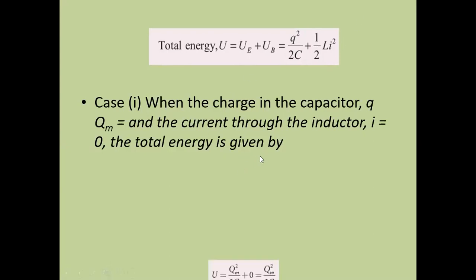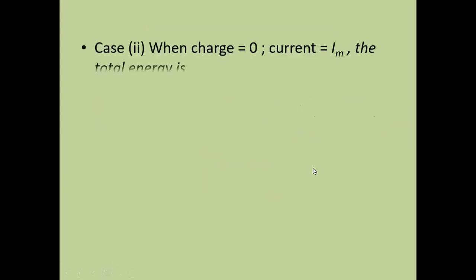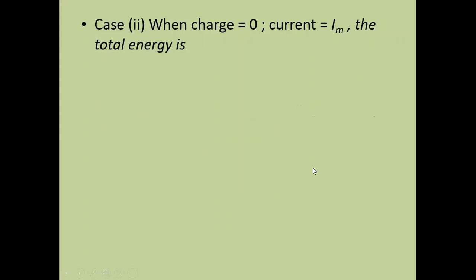So the total energy epsilon, with Q equal to Q maximum, is Qm square by 2C plus 0, because the current is 0. The total energy is Qm square by 2C. So here the total energy is wholly electrical.